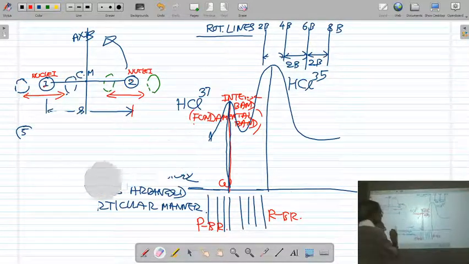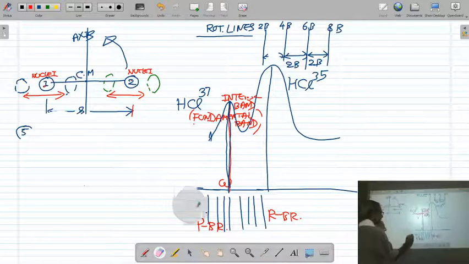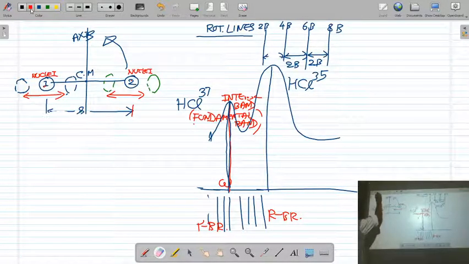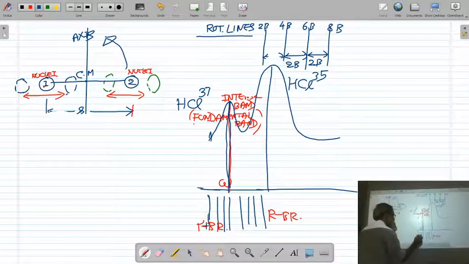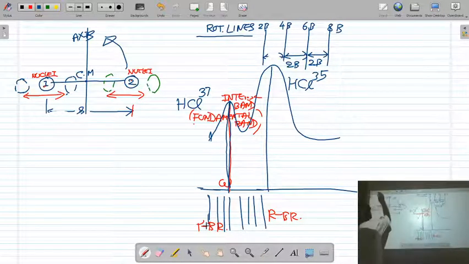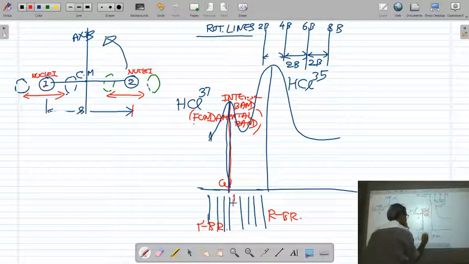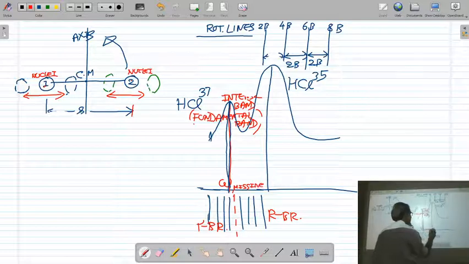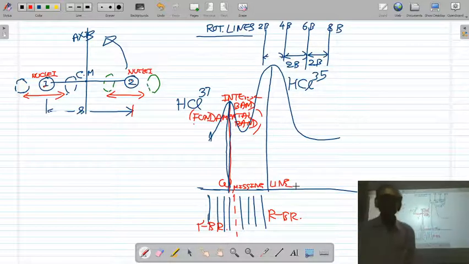Okay, now if you study the pattern of these lines, then one central line is missing. At the center, one line is missing, which is known as the missing line or null line.